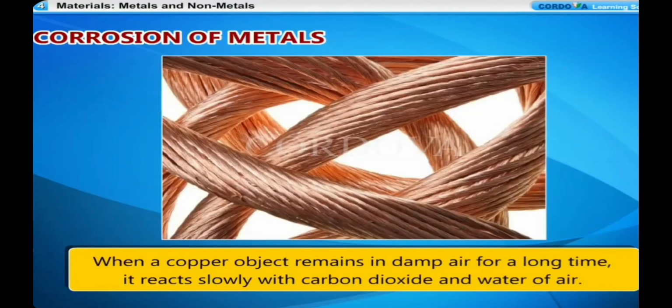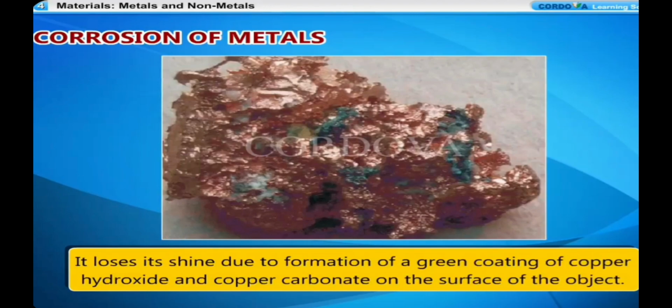When a copper object remains in damp air for a long time, it reacts slowly with carbon dioxide and water of air. It loses its shine due to formation of a green coating of copper hydroxide and copper carbonate on the surface of the object. Copper plus oxygen plus water plus carbon dioxide, moist air, reacts. Copper hydroxide plus copper carbonate, green coating on object.